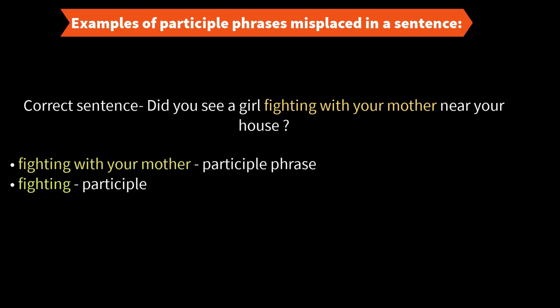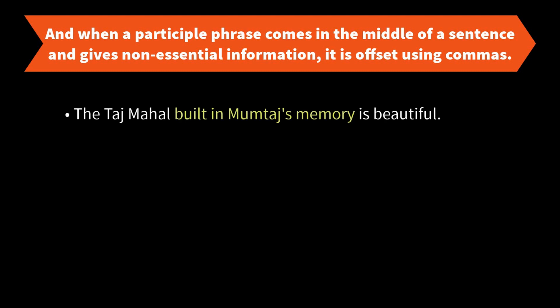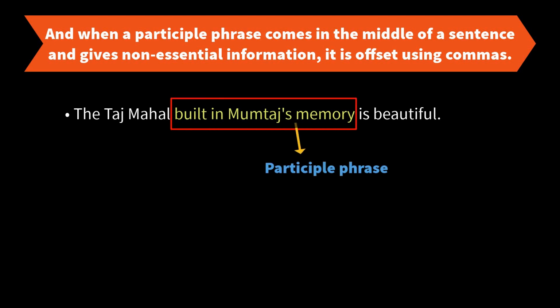So I hope you guys got it. Now one more important thing, guys. When a participle phrase comes in the middle of a sentence and gives non-essential information about the noun it modifies, it needs to be offset. You need to separate your participle phrase using commas. Let me give you an example. The Taj Mahal built in Mumtaz's memory is beautiful. So the Taj Mahal is a subject, a noun. Built in Mumtaz's memory is a participle phrase.